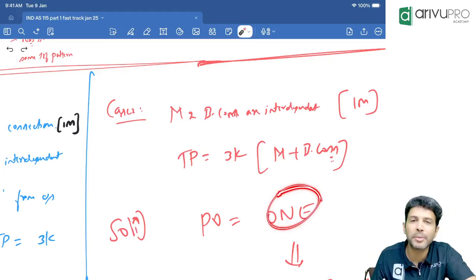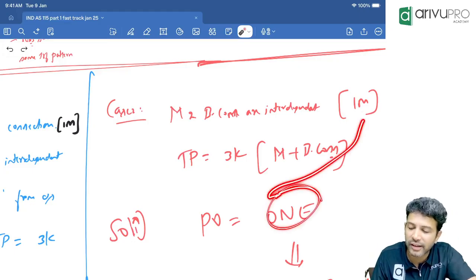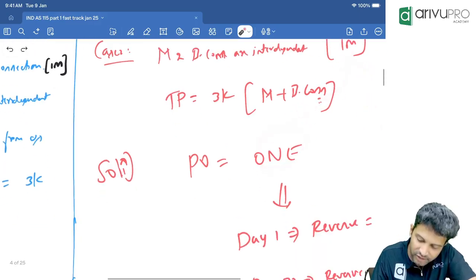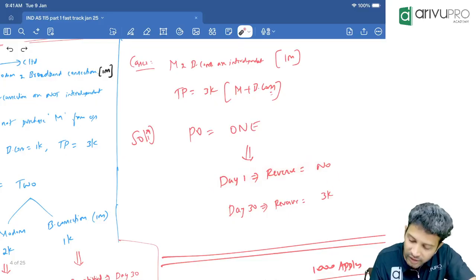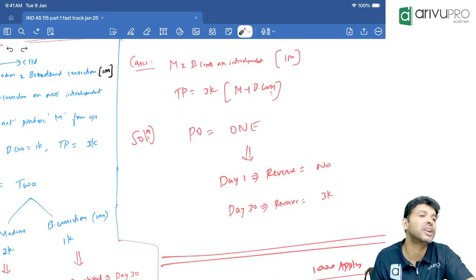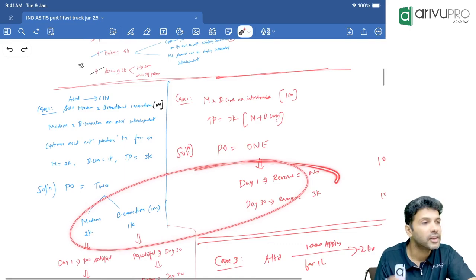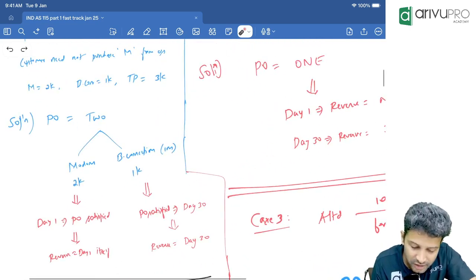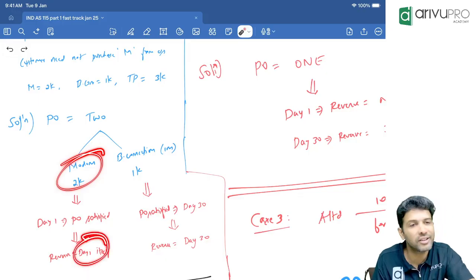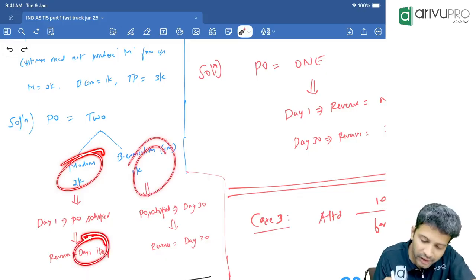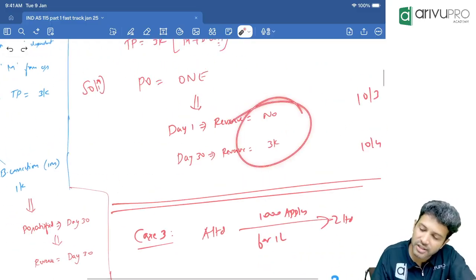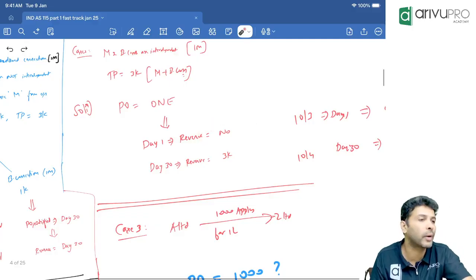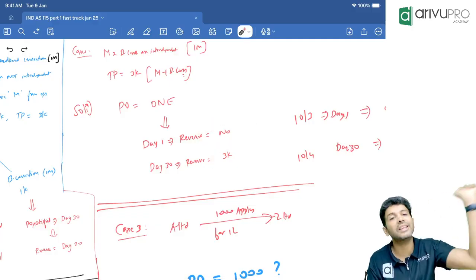Now, this one performance obligation will be satisfied on the day 30th. That means on day 1, you cannot recognize any revenue. You can recognize full revenue only on the day 30th. Getting the significance here? See, if it was two performance obligations, the modem related revenue you recognize on the first day only, and the broadband connection revenue you recognize on the 30th day. But if it is one PO, no revenue will get booked on day 1. Revenue will be booked only on the day 30th.